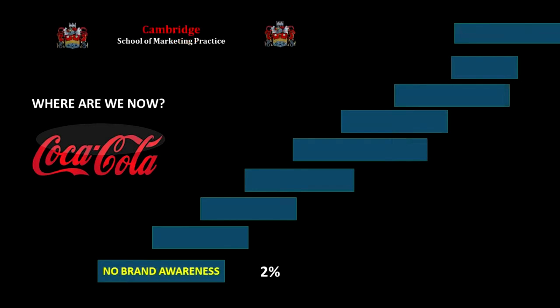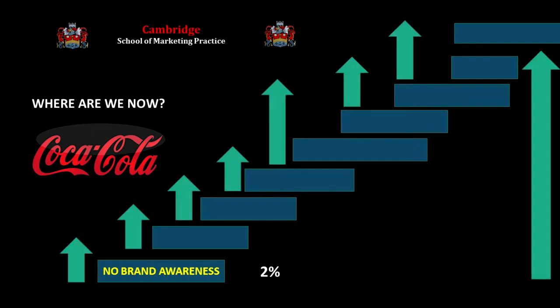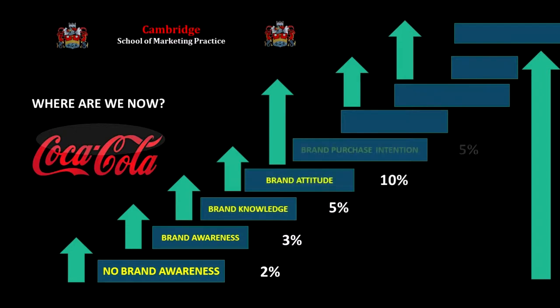So we'll put a low 2% down there for category and 3% for low-level brand awareness. Most folk know plenty about Coke. Put in 5% who have brand knowledge but no attitude, and 10% who have a bit of brand attitude, and say 5% have the intention of buying Coke but don't do so. Facilitation of purchase isn't an issue for Coca-Cola. You find that drink everywhere. So we'll jump to actual purchase.